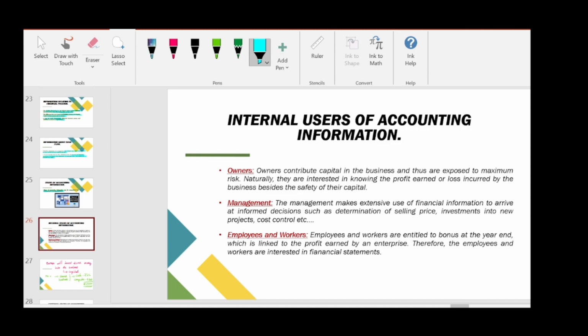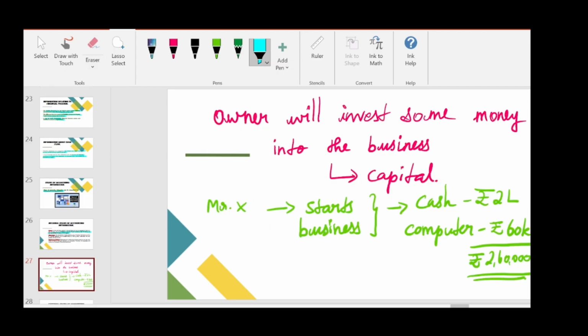Naturally, they are interested in knowing the profit earned or loss incurred by the business, besides the safety of their capital. Even if the company incurs a loss, but still can repay the capital amount, that is this 2,60,000, to the owner, that is not the problem. But still the owner will be interested to know whether the company earned profit or incurred loss.